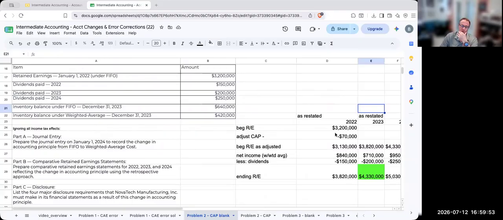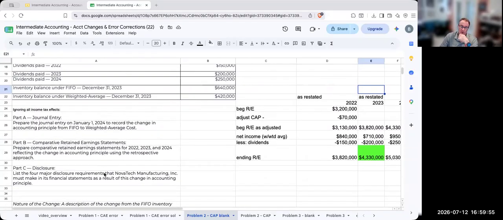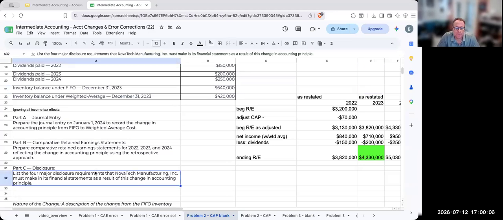I would suggest doing the statement of retained earnings first, and then going back and doing any journal entries you need to do. Again, it depends on the problem that you're being given. Now, for disclosure, list the 4 major disclosure requirements that Novatek must make in its financial statements as a result of this change in accounting principle.